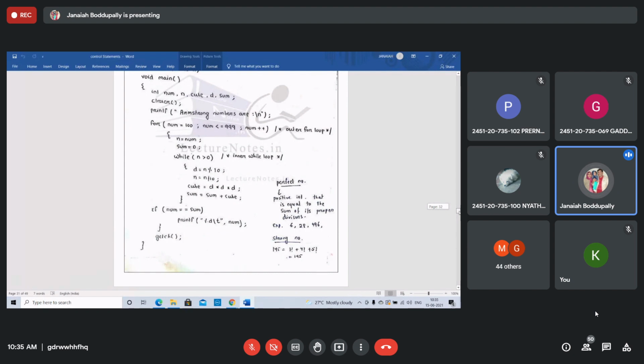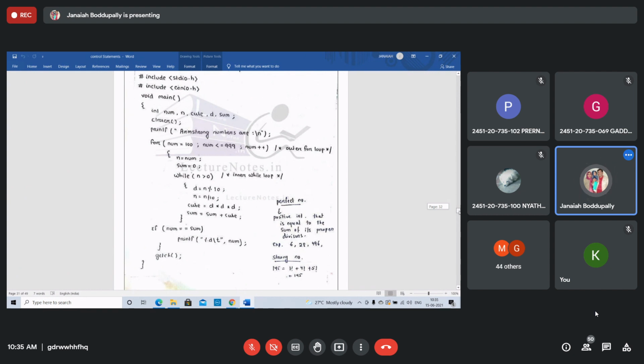This program prints the Armstrong numbers. I have written the earlier program to verify whether it is an Armstrong number. This program displays all the three-digit Armstrong numbers. If you execute this program, you will get 0, 1, 153, 370, 371, 407, all up to 999. All the Armstrong numbers will be displayed.